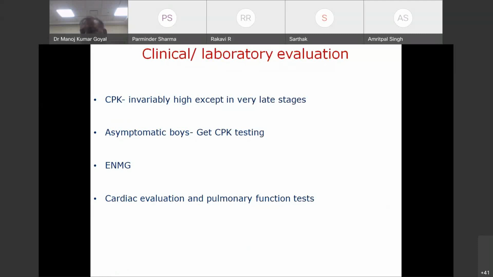Many times a patient comes to you and says, my elder son is suffering from DMD. What about my younger son? He does not have any symptoms. If his CPK is normal, his chances of developing dystrophinopathy are practically nil. Nowadays, we are not using this test because now genetic testing is available. But a simple outdoor test is to get a CPK testing. If it is normal, the chance of this index patient, if he does not have any weakness, of developing Duchenne is practically nil. We can go ahead with electromyography and we can go ahead with cardiac evaluation and pulmonary function test.